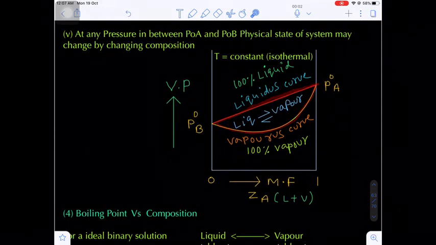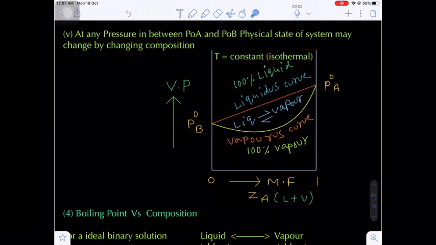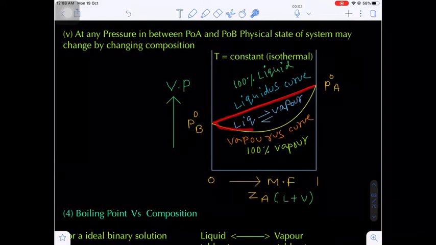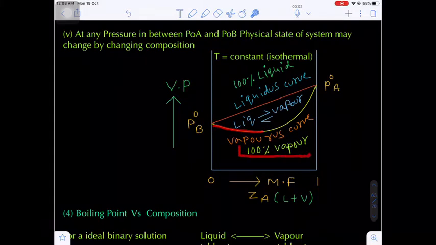Now here temperature is constant, so this is an isothermal process. This is called the liquidus curve, and the next curved line is called the vaporous curve. So above the liquidus curve 100% of the components will exist in the liquid phase, whereas below the vaporous curve 100% of the components will exist in the vapor phase.